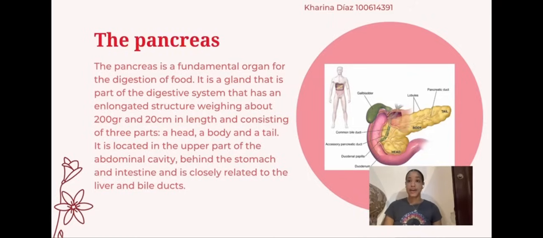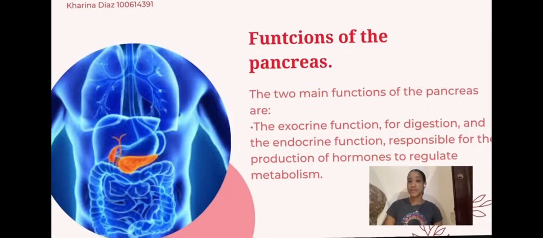It is located in the upper part of the abdominal cavity behind the stomach and intestine and is closely related to the liver and bile ducts. The two main functions of the pancreas are the exocrine function for digestion and the endocrine function responsible for the production of hormones to regulate metabolism.